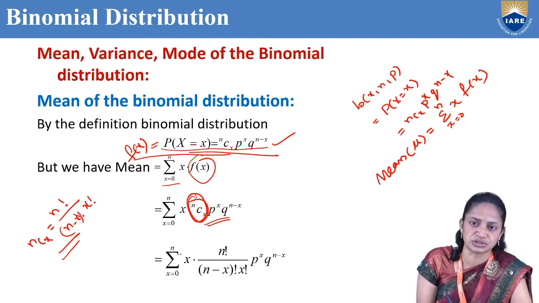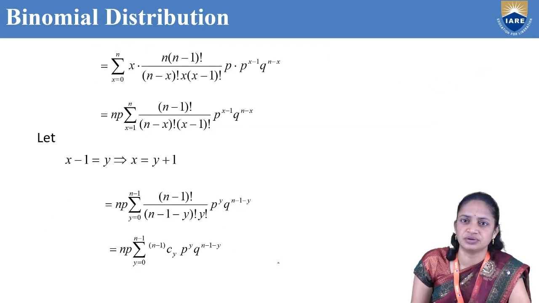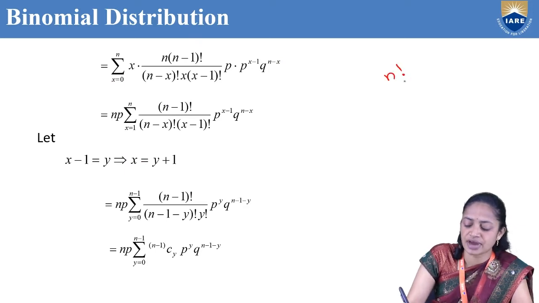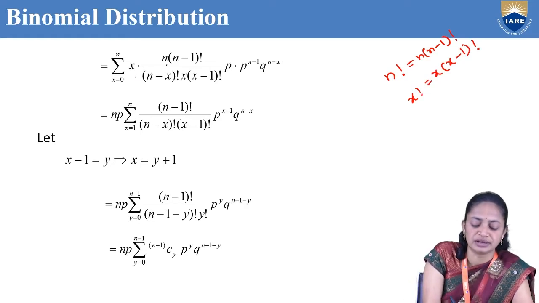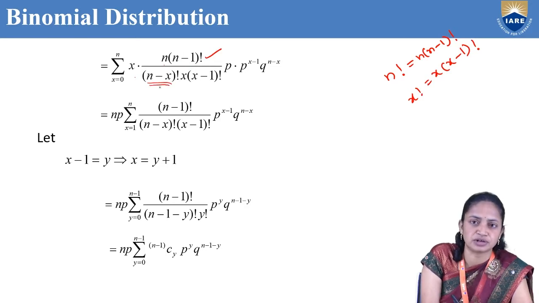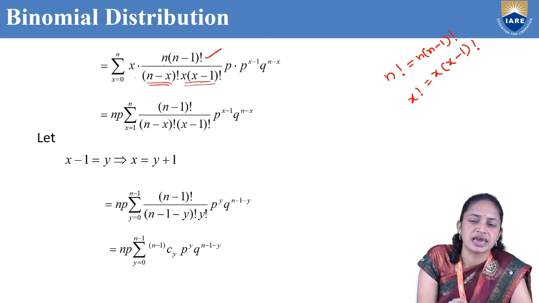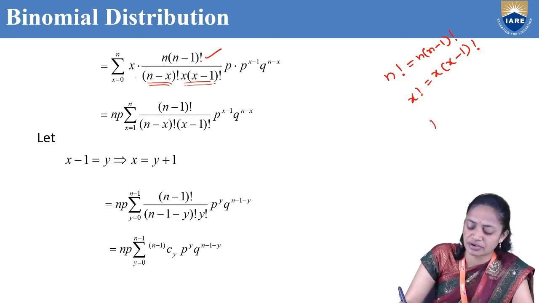So summation x equal to 0 to n of x into nCx, n factorial by (n minus x) factorial into x factorial, and p^x q^(n-x). Now, n factorial can be written as n into (n minus 1) factorial. Similarly, x factorial can be written as x into (x minus 1) factorial. So x into n into (n minus 1) factorial divided by (n minus x) factorial stays as it is, and x factorial is written as x into (x minus 1) factorial.